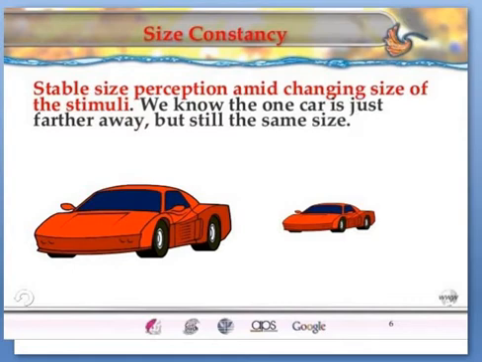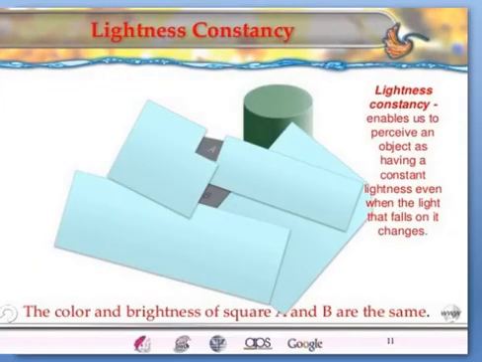This tendency for the perceived size of an object to remain relatively unchanged with the changes in its distance from the observer and the size of the retinal image is called size constancy. Stable size perception amid changing size of the stimuli. We know the one car is just further away but still the same size. That is size constancy. Next one is brightness constancy and lightness constancy.